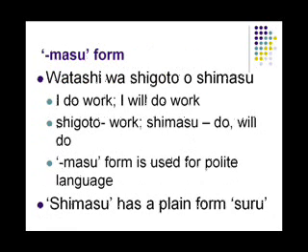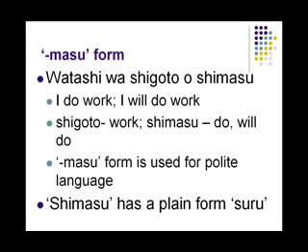Let's consider the masu form first. The example here will be Watashi wa shigoto wo shimasu. I do work or I will do work. As we know, the present and also the future tense is the same. Hence, I do work and I will do work will have the same masu form. Shigoto means work, shimasu means will do or do.